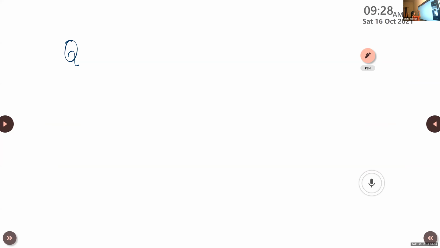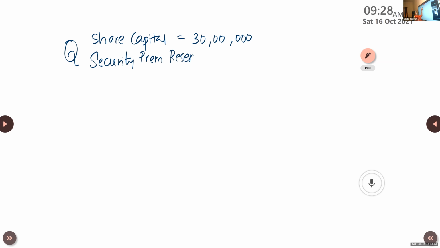Question is, please take down share capital. Share capital is equal to 30 lakhs. Today we'll be doing so many problems. Securities premium reserve, 2 lakh. Reserves and surplus, 10 lakhs.